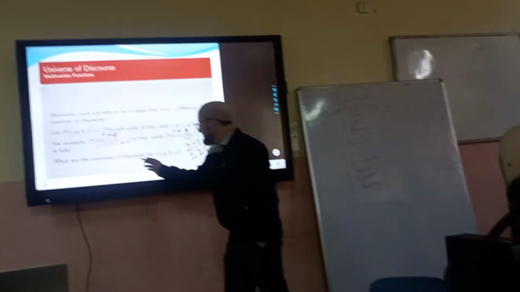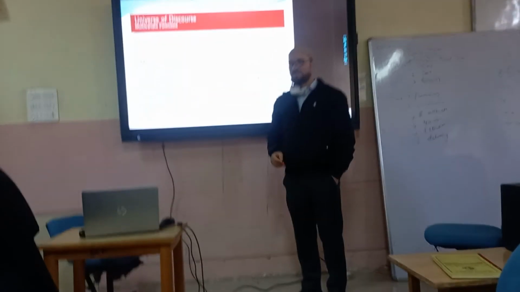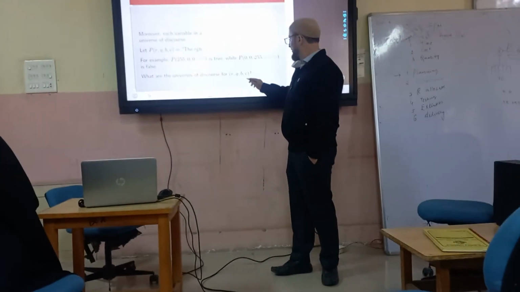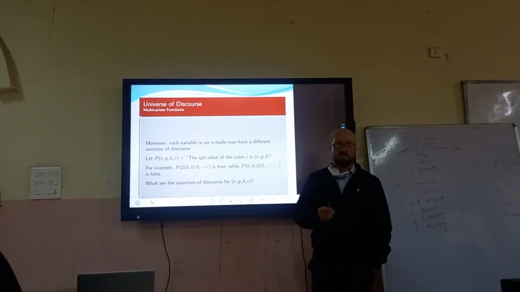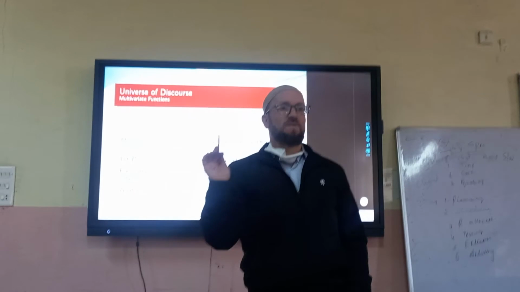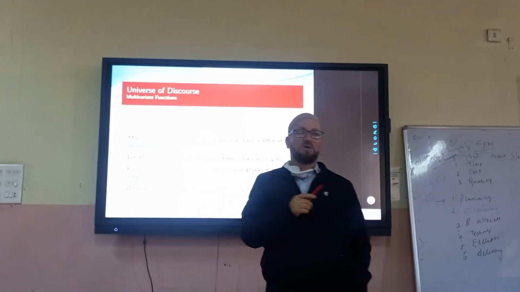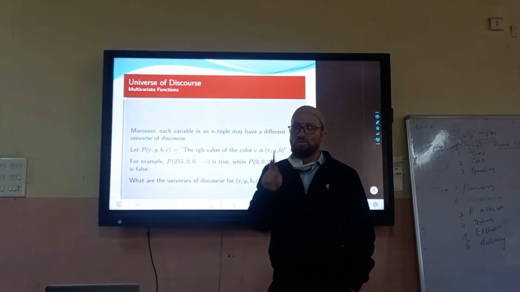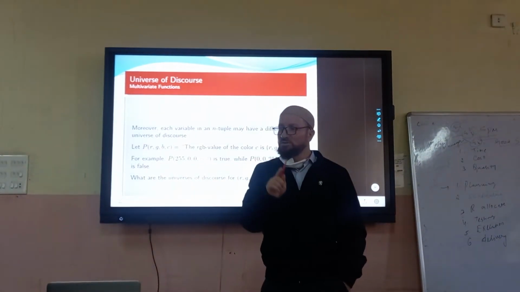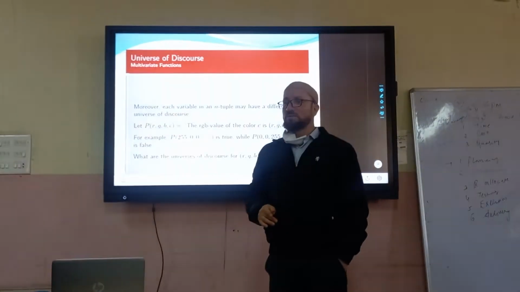So what is the universal discourse for RGB and C? What will be the universal discourse of RGB? It will be integers, in fact only from 0 to 255. It cannot take more than 255, it cannot take less than 0. Positive integers from 0 to 255 have to be the universal discourse. It cannot take a value like 279.